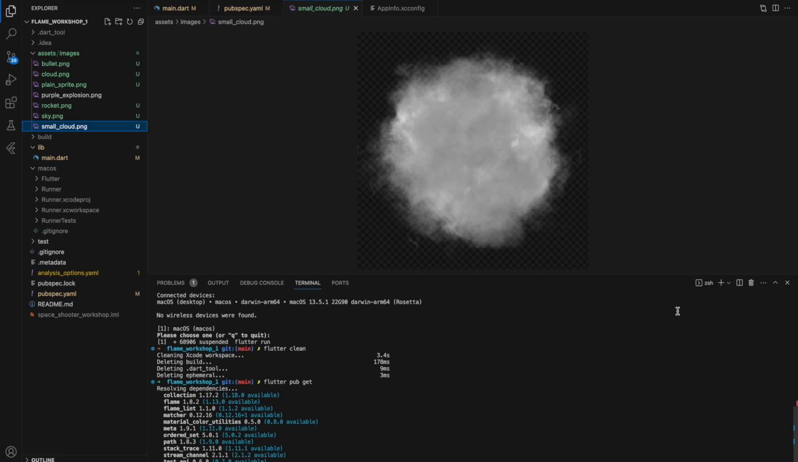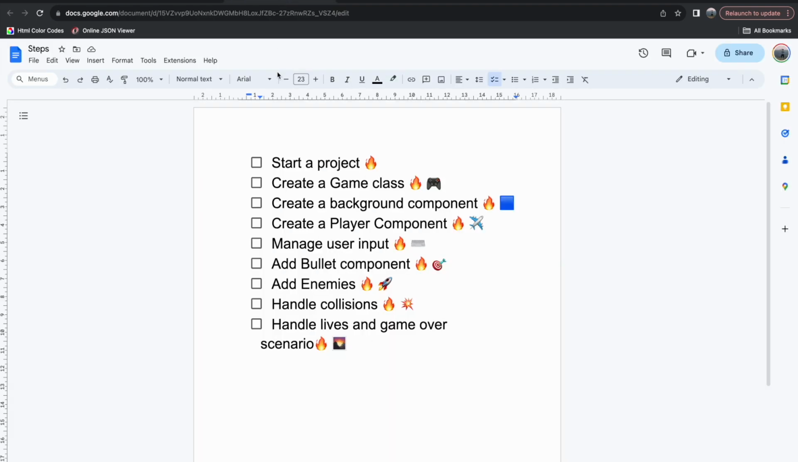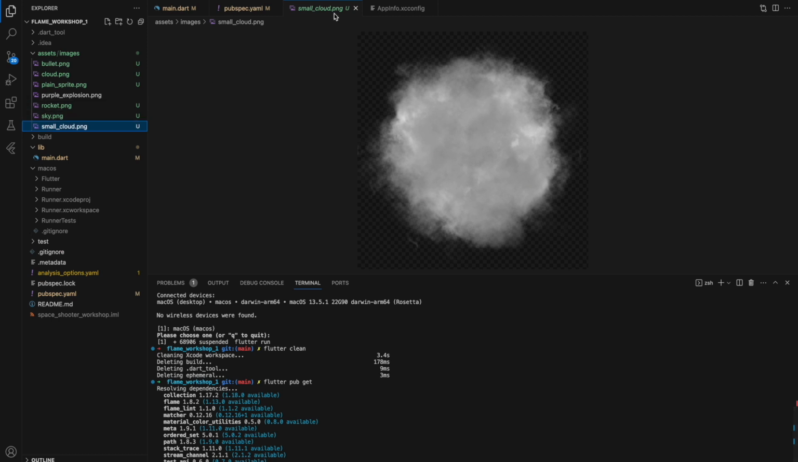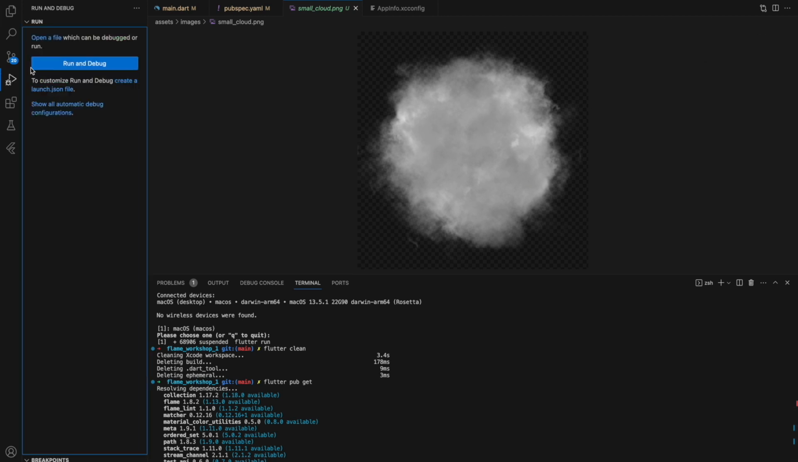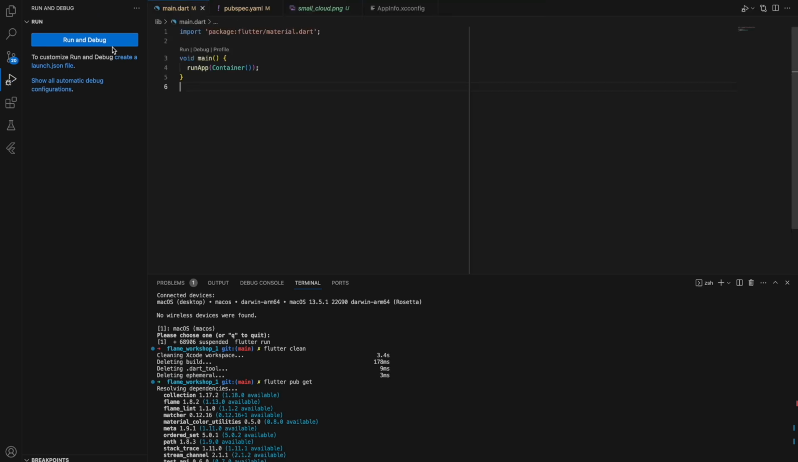Obviously, if we implement something, we basically should have a plan, and this one I created. So there are steps for what and how we should create our game. The first step is starting a project. Let's do it and see how it's going to work. Let's choose this file, and let's start the project.